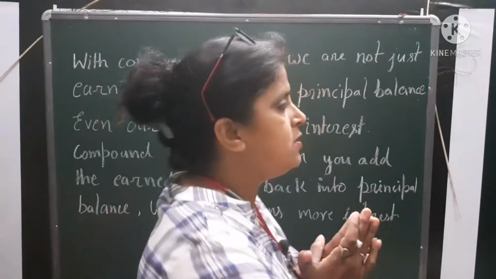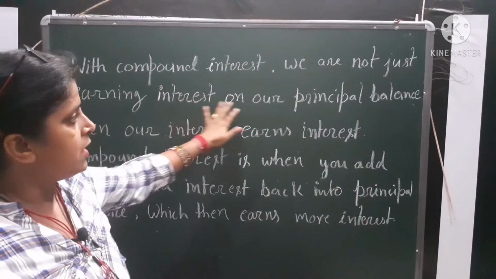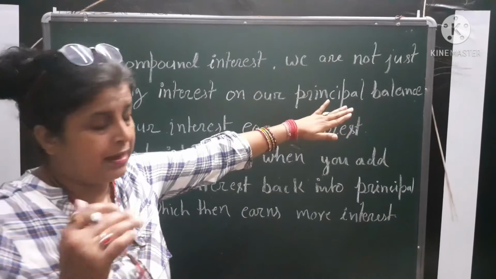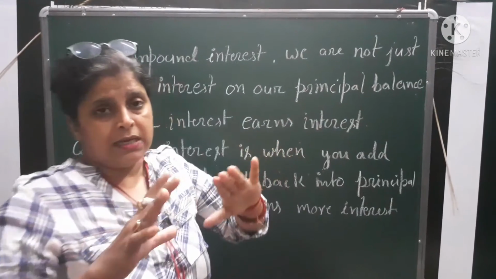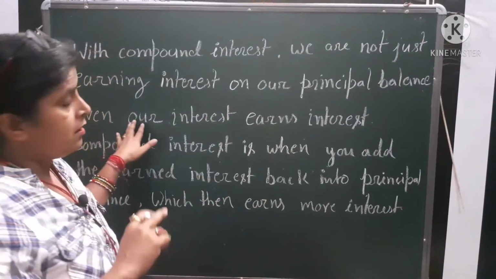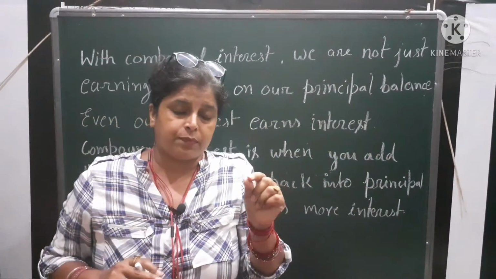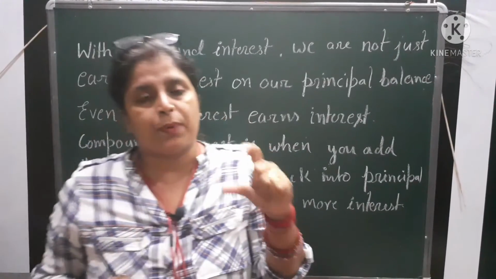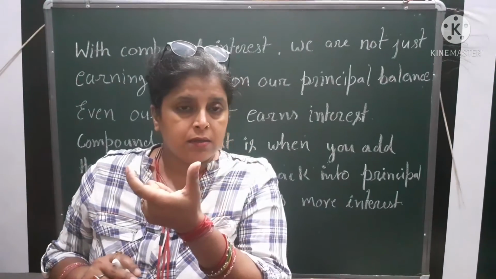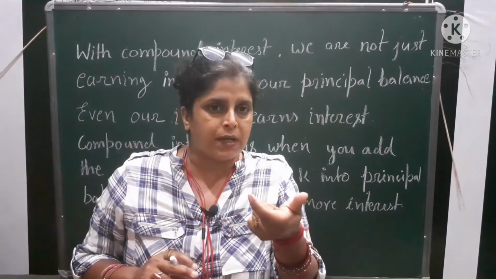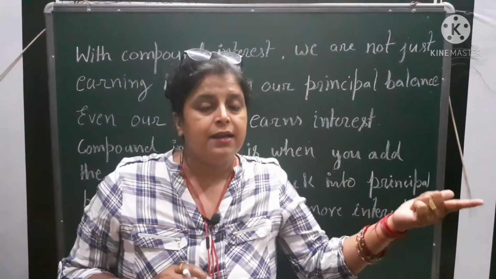That's why what I have written here, you just see, with compound interest we are not just earning interest on our principal balance. In my example you will see that 100 rupees is the principal balance, that was the real money which I have invested. Even our interest earns interest, meaning at the end of first year I earned 10 rupees as interest. So for next year this 100 rupees will give me interest, and that 10 rupees which I earned at the end of first year also gives me 1 rupee extra interest.